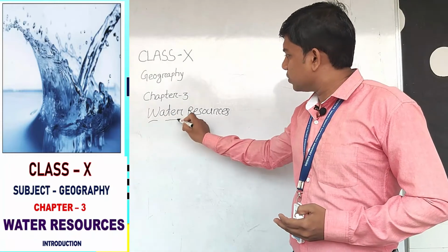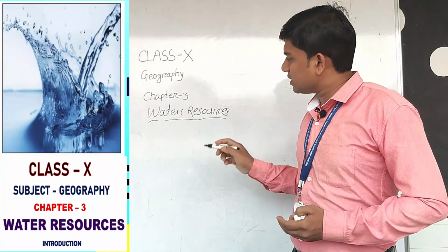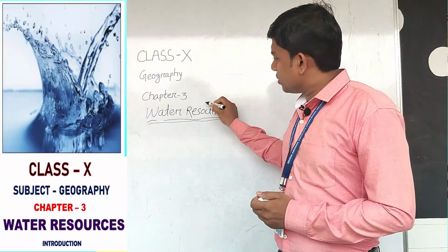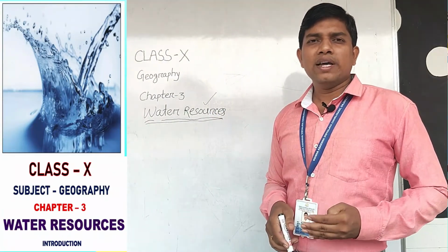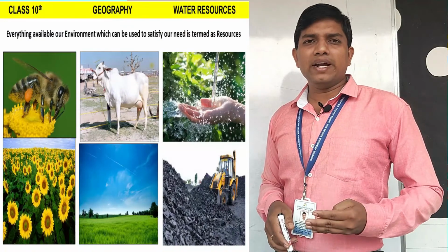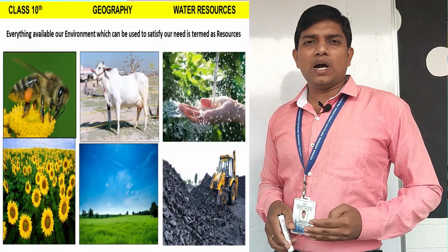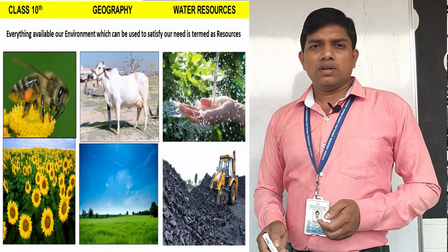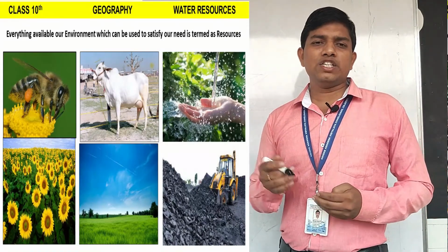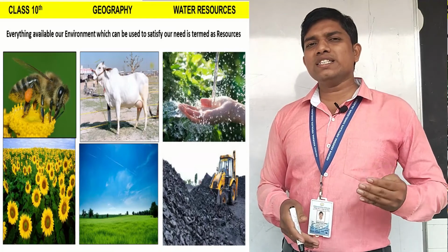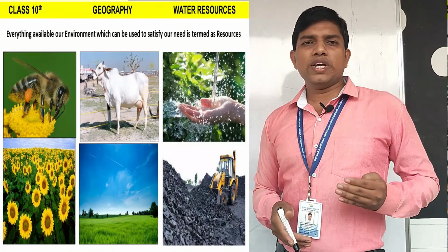Water and resources is the combination of two words. And what is the meaning of resource? We already understood in our first chapter. Still I remind you. Everything available in our environment which can be used to satisfy our need is known as resources. Like mercury is also a resource, sunlight is a resource, air is a resource. Similarly, water is essential for us. So water is also a resource.